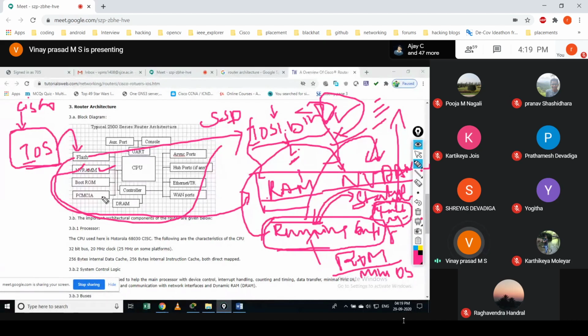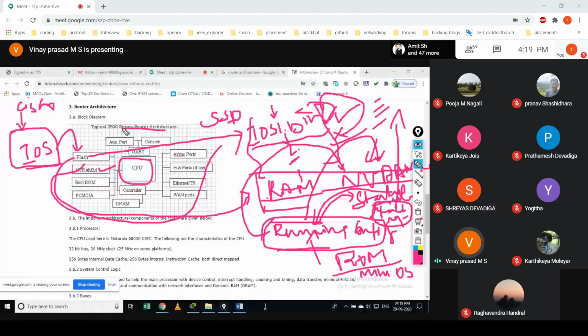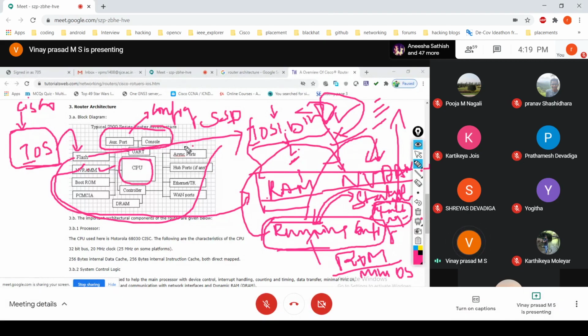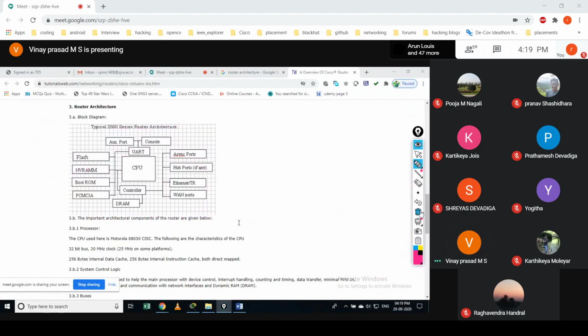Okay, and by default we have something called CPU. And we have these two as input output devices. We have these two for configuration. So connecting wires and all, and these are the input output interfaces, connecting towards the WAN and connecting devices to the LAN, and so forth. Is that clear?